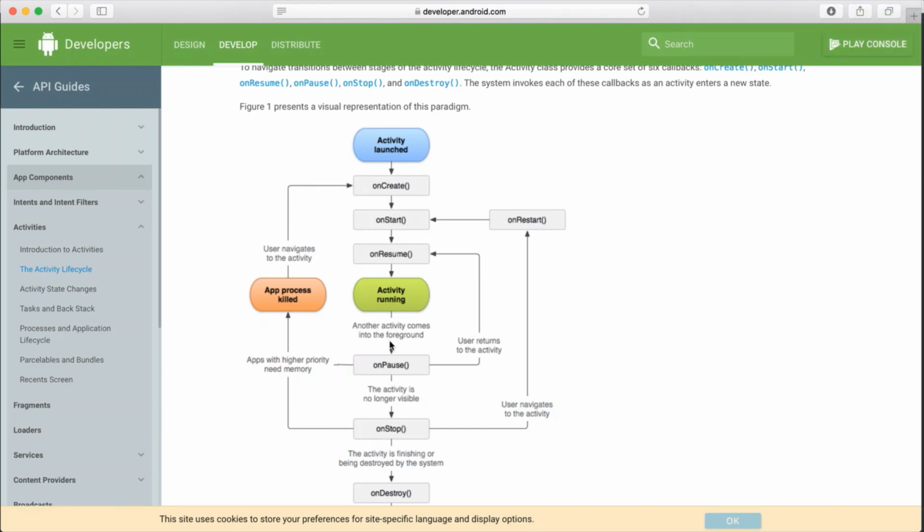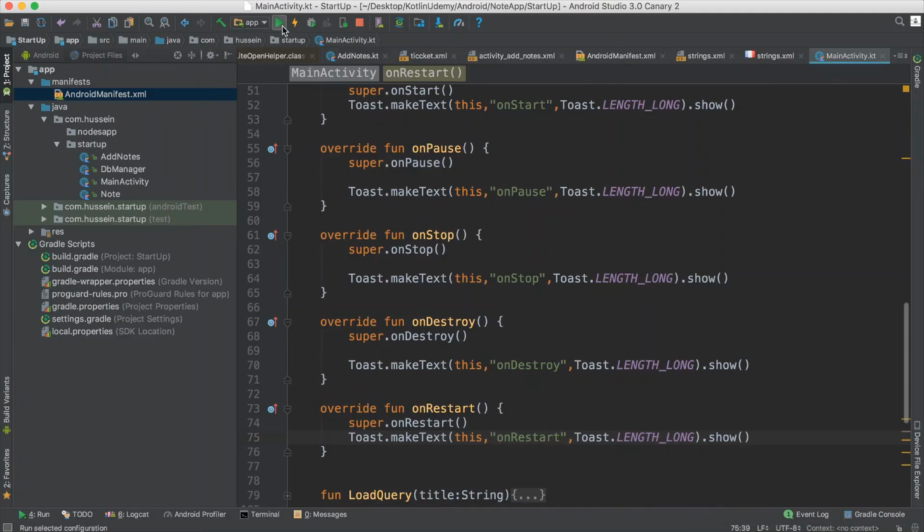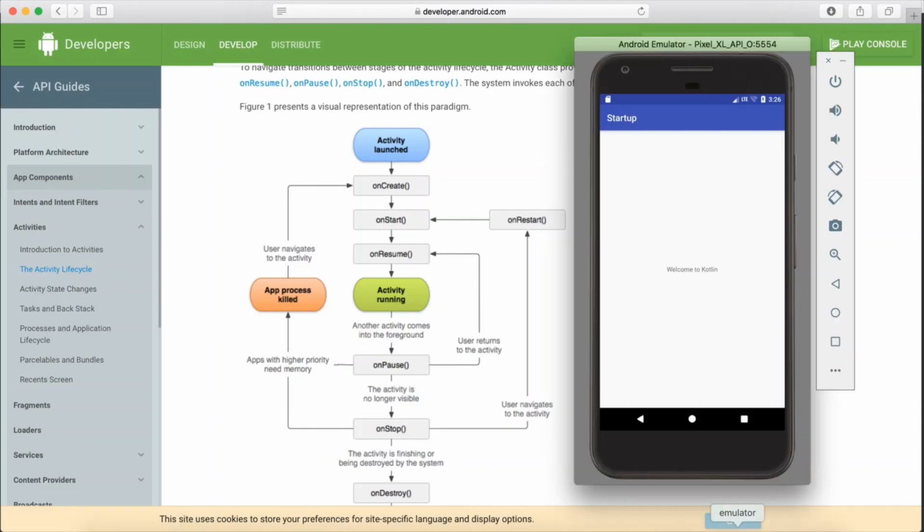Both of them will run. But onRestart maybe will not be called sometimes when I go from one activity to another, because my activity is still active in the background. So I added it on onResume, because when he goes to the activity again, this data will be loaded and the activity will show up. Let me run it again, just one time, and see what is going on. You would see the code.